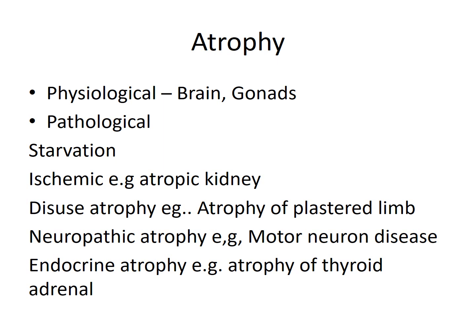Neuropathic atrophy, for example in motor neuron disease: when the nerve supply is diseased, then there is atrophy of that particular organ which is supplied by that diseased motor neuron. Endocrine atrophy is atrophy caused because of decreased hormone supply to the organ. For example, there is atrophy of thyroid or adrenal if they don't get proper stimulus from the hypothalamus.